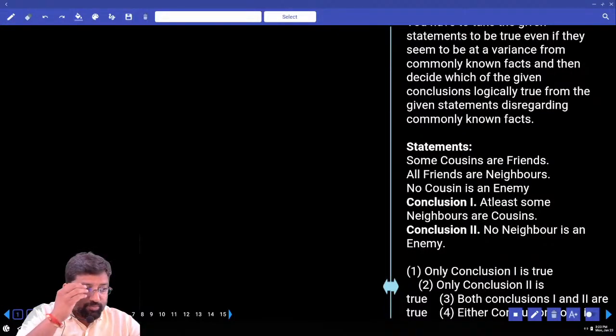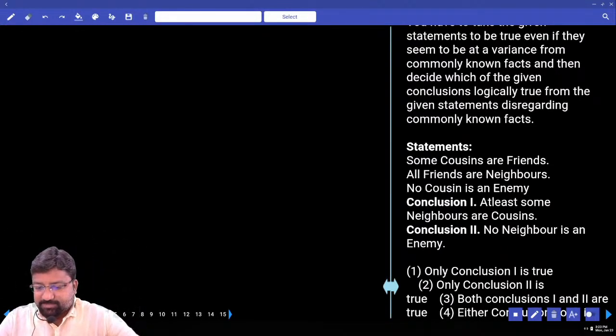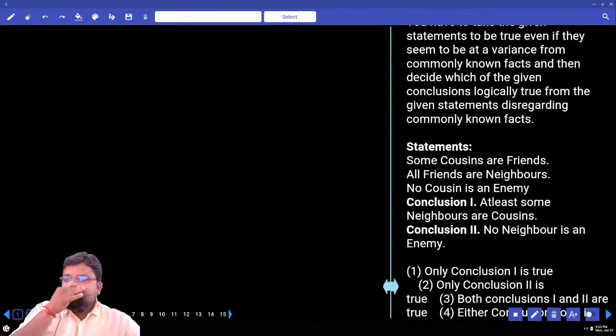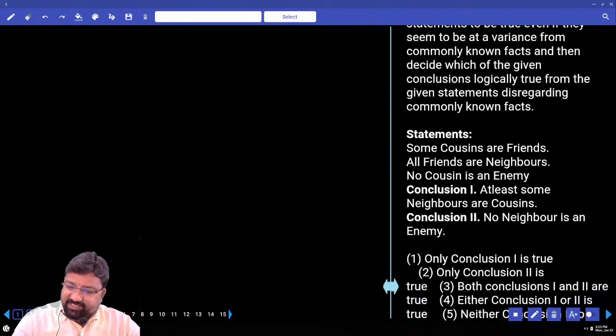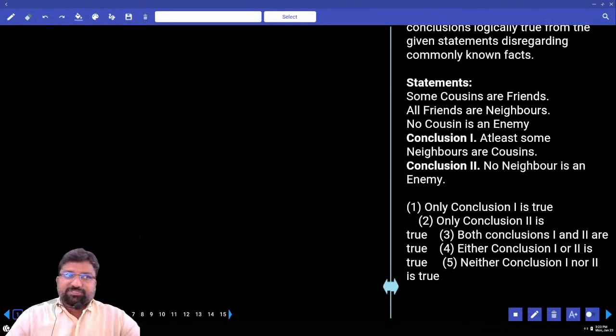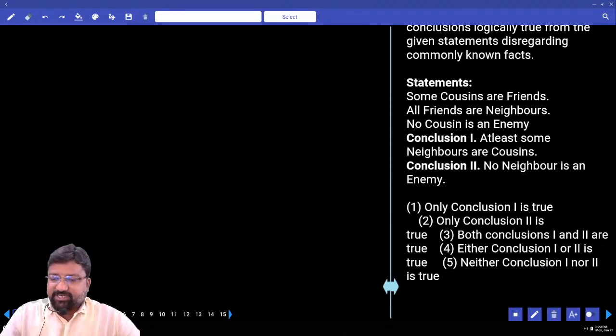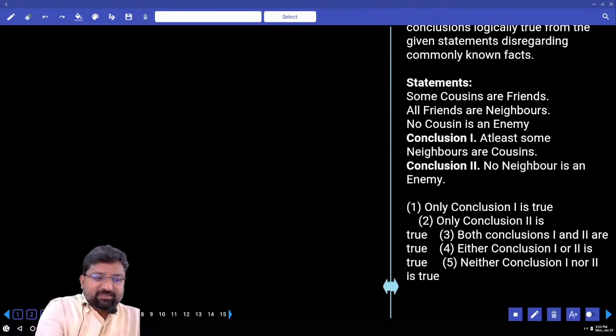LIC AAO moral test number 26. Let's try to solve all the questions from reasoning. The first 6 questions in reasoning here are from syllogisms. Let's try to solve the first question from syllogisms here.